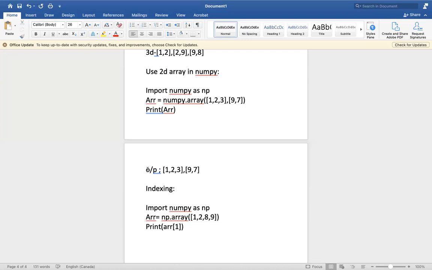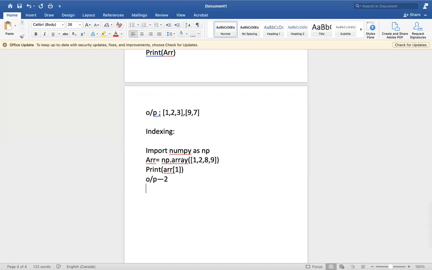I have told you this before, right? This is the 0th position, this is the first, this is the second, and this is the third. So if I give array of 0, I should get 1. Array of 1 is 2, array of 2 is 8, and array of 3 is 9. So here the output will be 2. I'm going a little fast in this topic because it has been discussed many times. I have shown this because indexing is applied in NumPy. The other topic is concatenation.